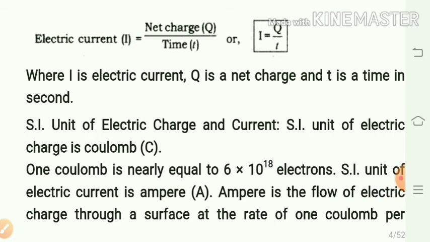SI unit of electric charge is Coulomb. 1 Coulomb is nearly equal to 6 × 10^18 electrons. Thus, SI unit of electric current is Ampere, A.